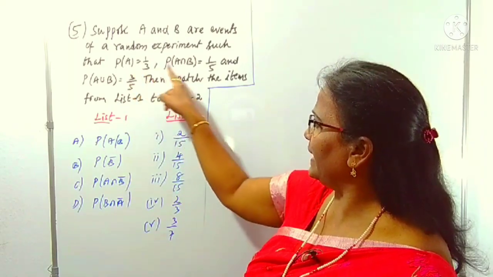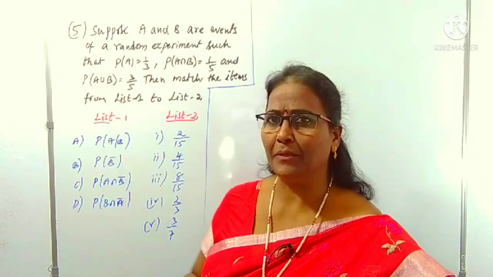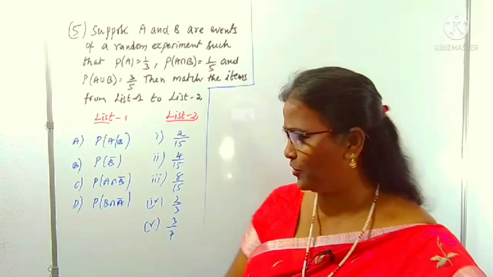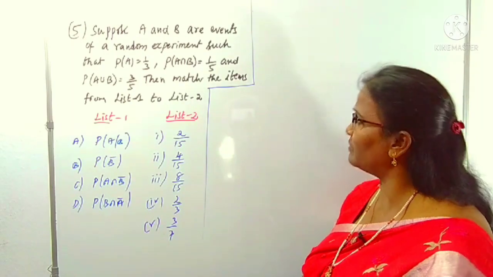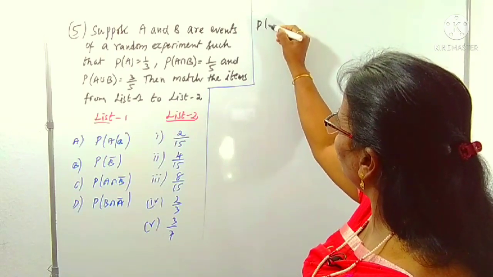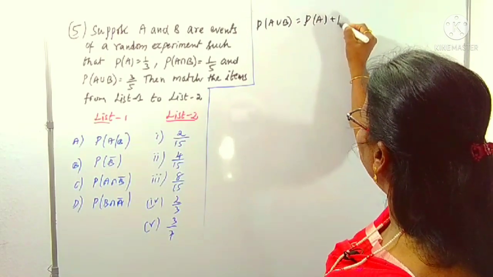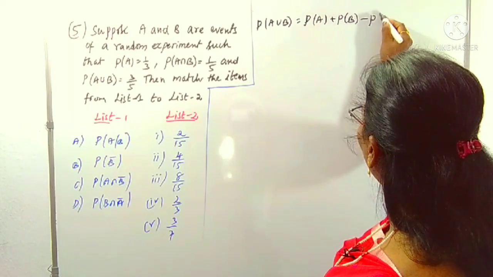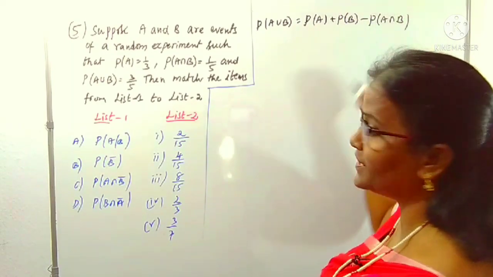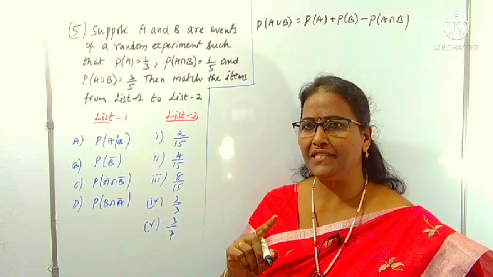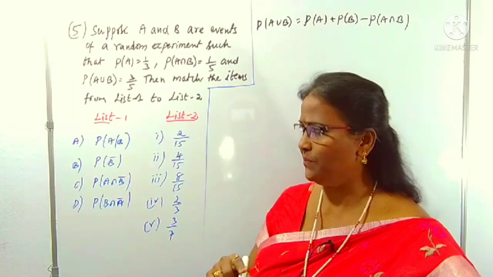Here A intersection B and A union B are given, but P of B is not given. First you have to find out that one. What is given for P of A union B? P of A union B is P of A plus P of B minus P of A intersection B. Intersection we can also write as a product, so P of A intersection B we can write as P of AB also.